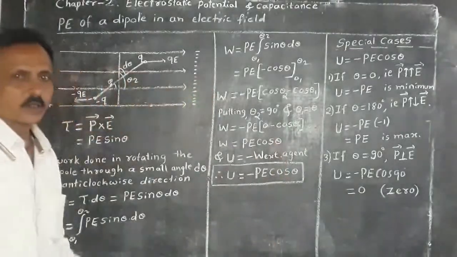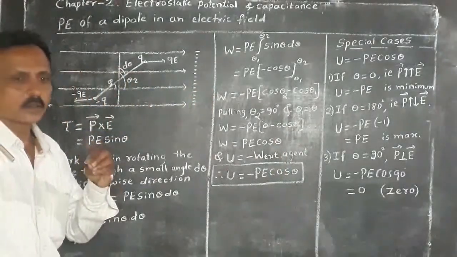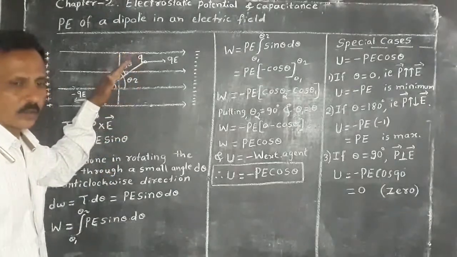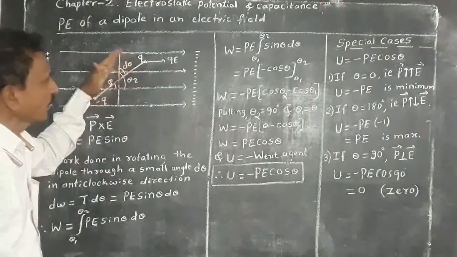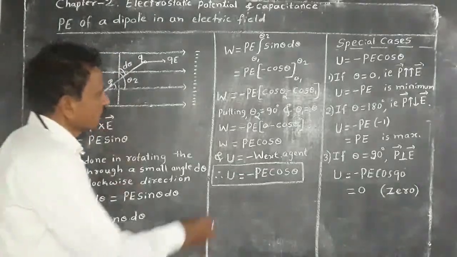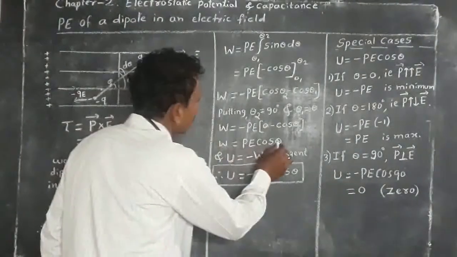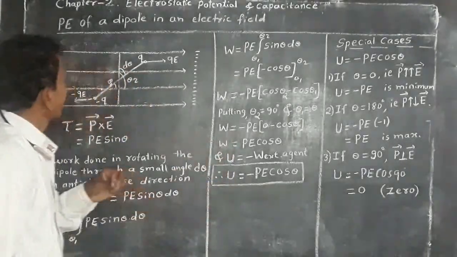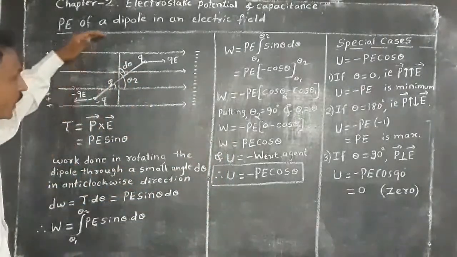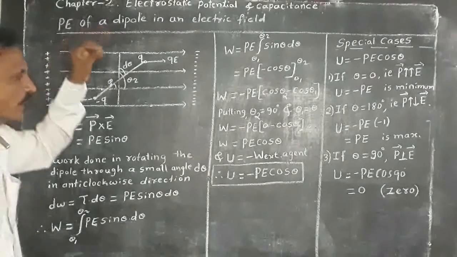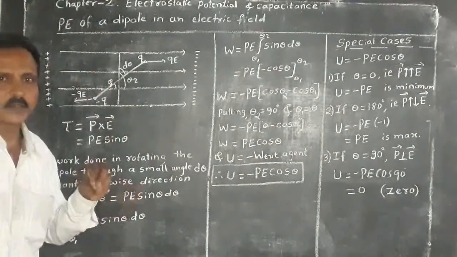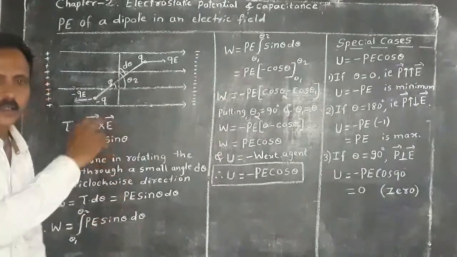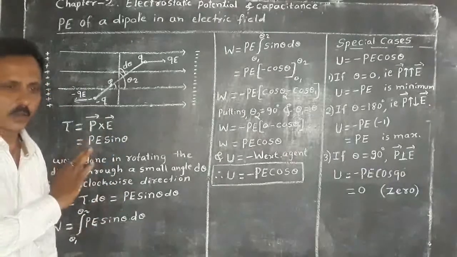This is the external work done by external torque or external agent. That is W equal to PE cos theta, and it is positive. But potential energy of a dipole in an electric field is the negative of work done by external agent or external torque.